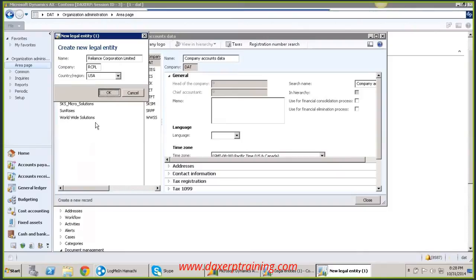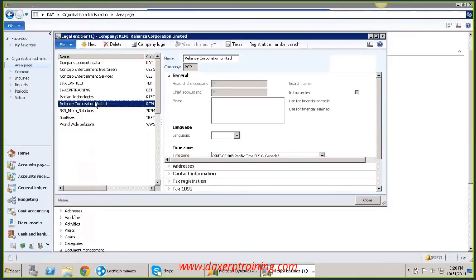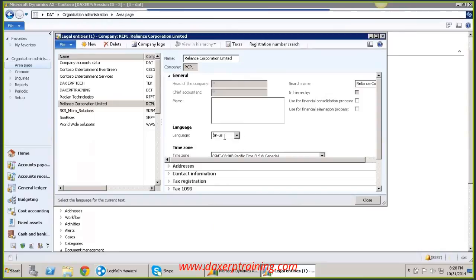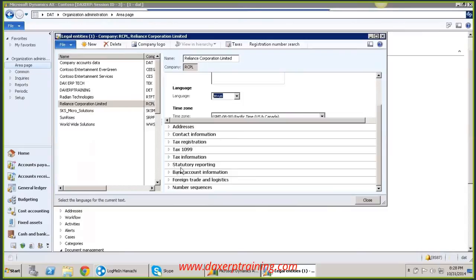Now when you click OK, the system creates a company here, Reliance Corporation Limited. Okay, you can select your language. What language do you want to select? Just go here, US. Select your language as en-US, and you have to fill in all your data: address, tax, everything. I am not interested in it, but in real time, you are going to fill in all the data.